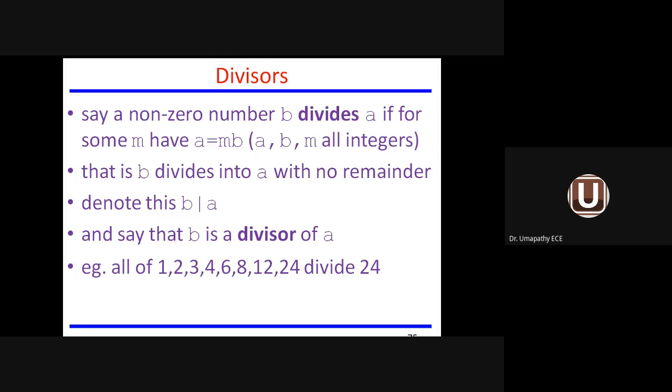One example is given. These are the numbers which can divide 24. For example, 2 by 24, 1 by 12, 3 by 24, 1 by 8, 4 by 24, 1 by 6. The remainder will become 0. When the remainder equals 0, we can say a number is a divisor of the given number.